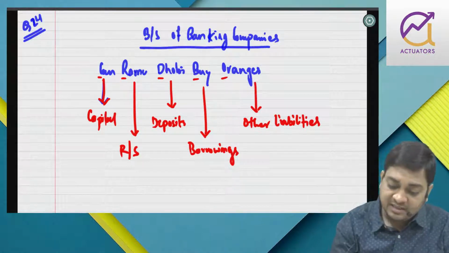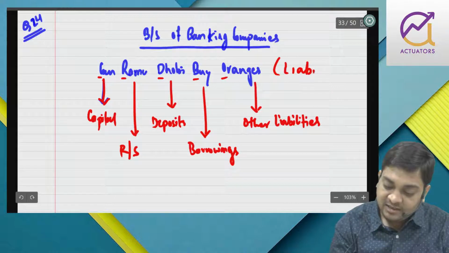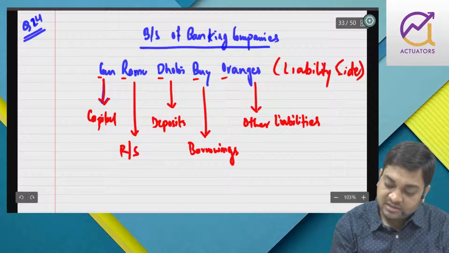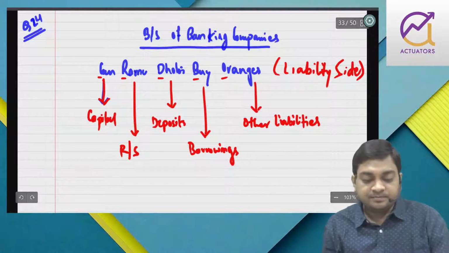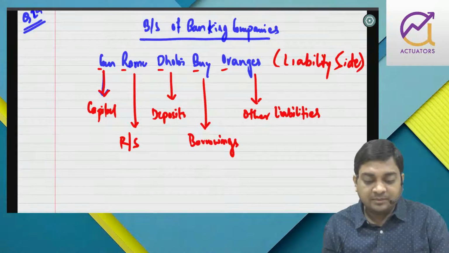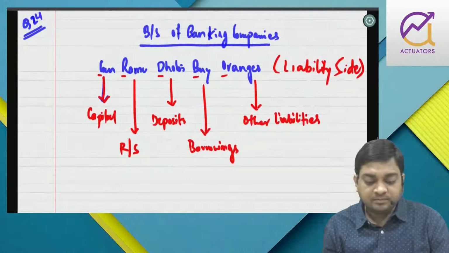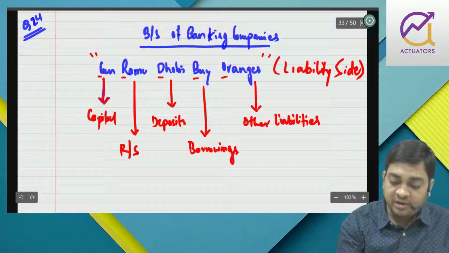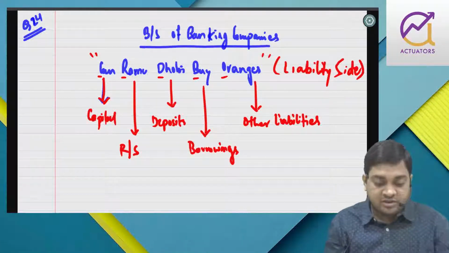So this is basically the liability side, and when you see the liability side, it is on the basis of permanence, right? So this becomes very easy for us. If you remember this code, then you can easily remember the format of the balance sheet.